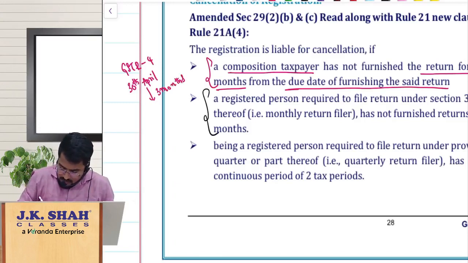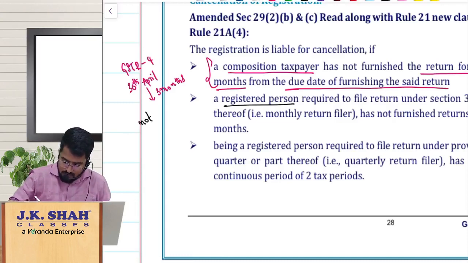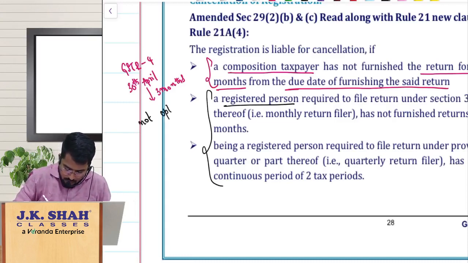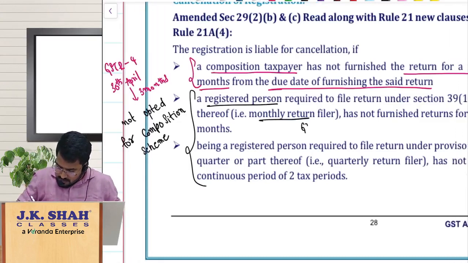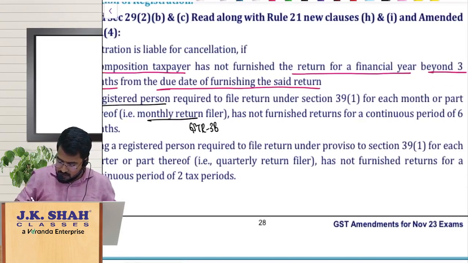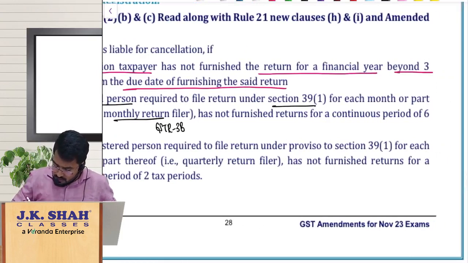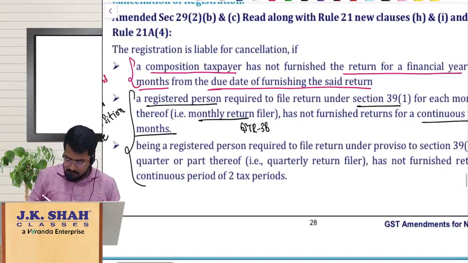Second one, sir, this is for a registered person who is not under composition scheme. These 2 points are regarding those who have not opted for the composition scheme. For those people, if he is a monthly filer, GSTR 3B is not filed. Under section 39, you will file return GSTR 3B, so that has not been furnished for a continuous period of 6 months.